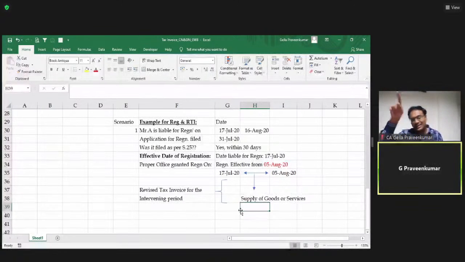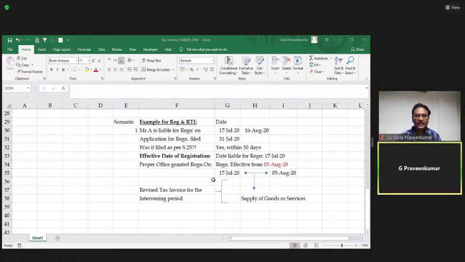Some technicalities, your registration was made effective from 5th August. So when I go to the GST portal to file my returns, July month is not visible. Reason, my officer has given registration effective from 5th August. Already I made supplies from 17th July till 5th August. What will I do with those? Can I issue a tax invoice? Law says, don't worry. You can issue a tax invoice as per GST law, where this concept of revised tax invoice can be issued. This is what the provision says.